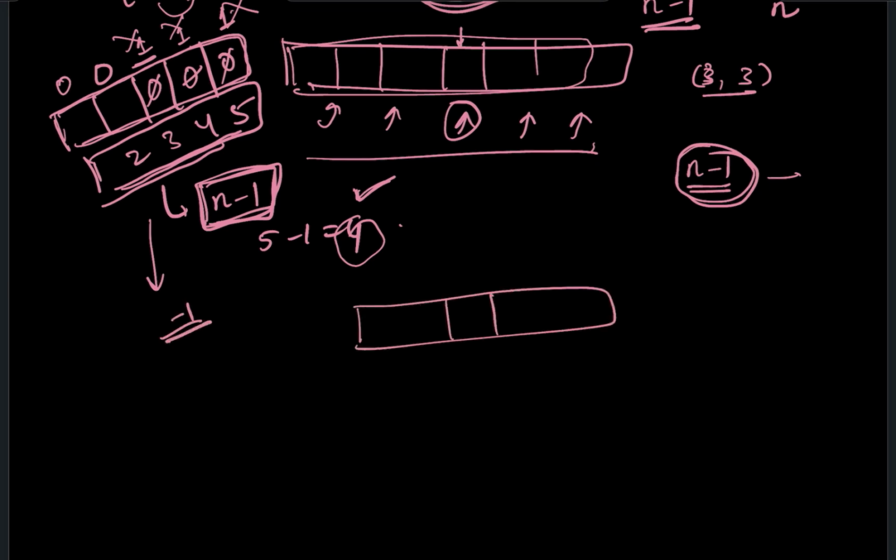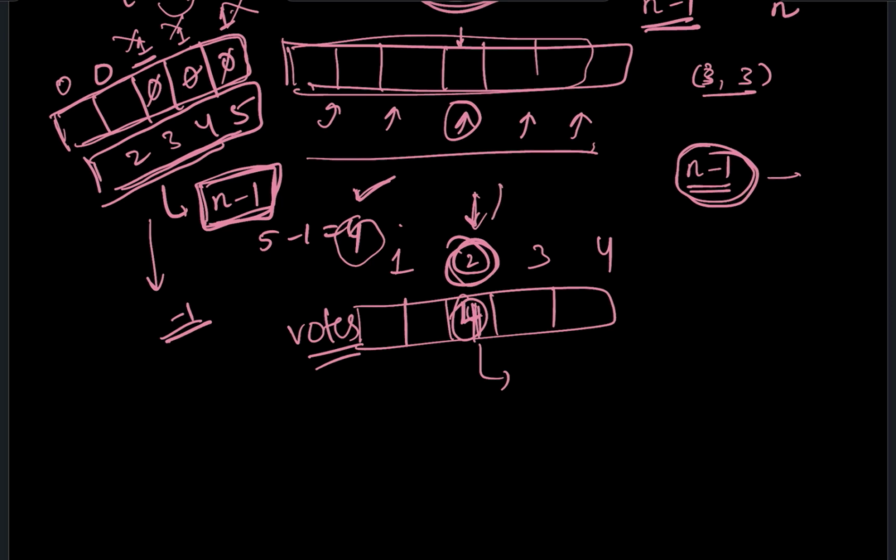Otherwise, if you had a case where the value was 4 somewhere, you would return the index of that element. Say the array is 1, 2, 3 and 4, and at index 2 it has 4 votes, as in 4 people trust this person 2. It means that this person 2 is the town judge. So you will be returning this index 2, who is the town judge.